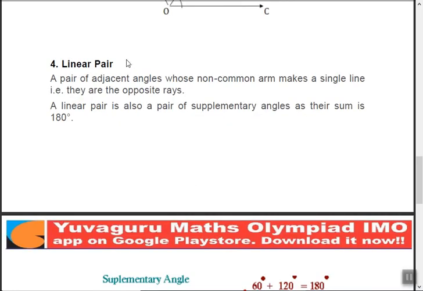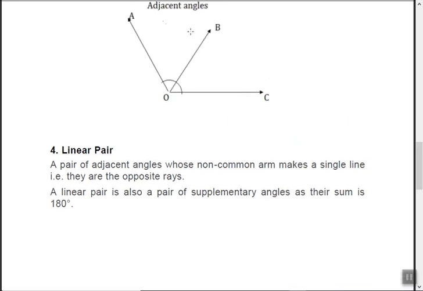Then what is a linear pair? A linear pair is similar to adjacent angles. These are adjacent angles, but the difference is the linear pair is 180 degrees. Means a pair of adjacent angles whose non-common arms make a single line, a straight angle we can call it. They are opposite rays. Means what? This OA will be opposite to OC, in a straight line like this. So when the non-common arms form a straight line, that is called a linear pair.